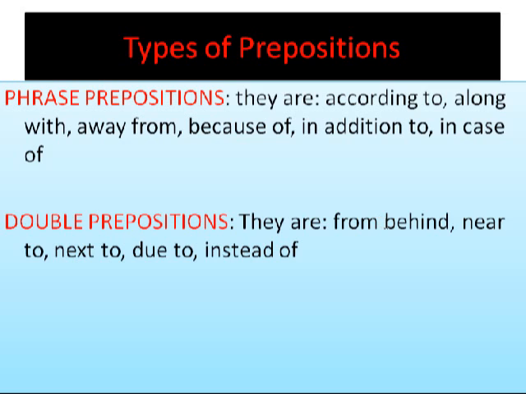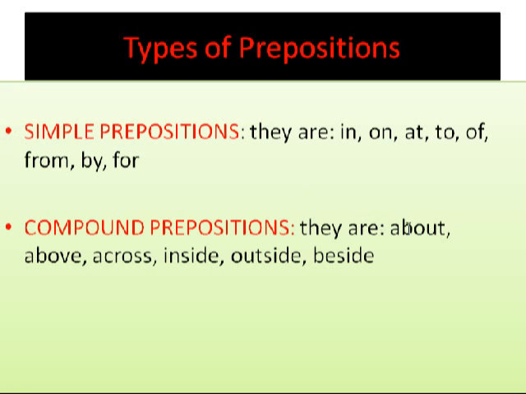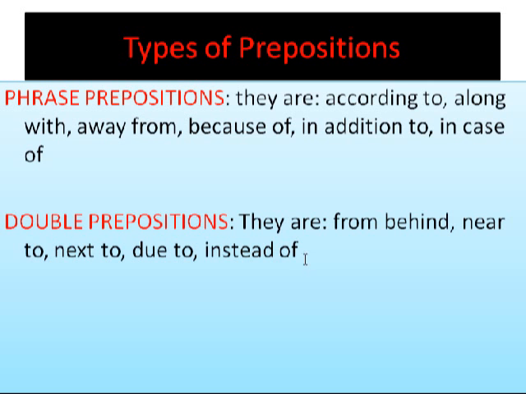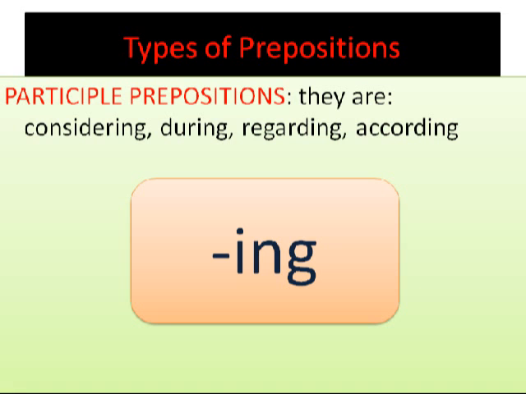They are not joined together as we discussed earlier. Here the double prepositions are in two words: from behind, near to, next to, due to, instead of, etc. So they are said to be double prepositions.